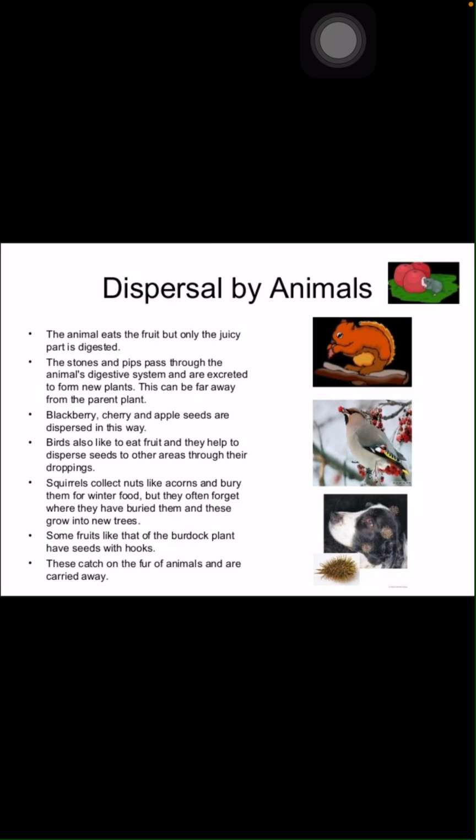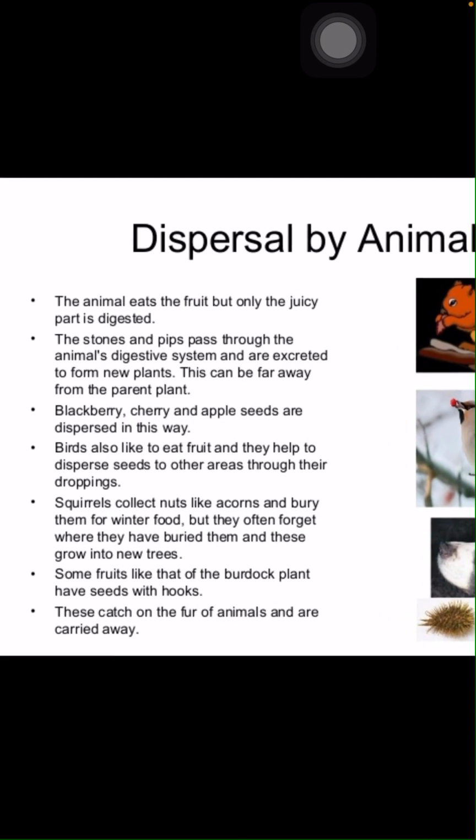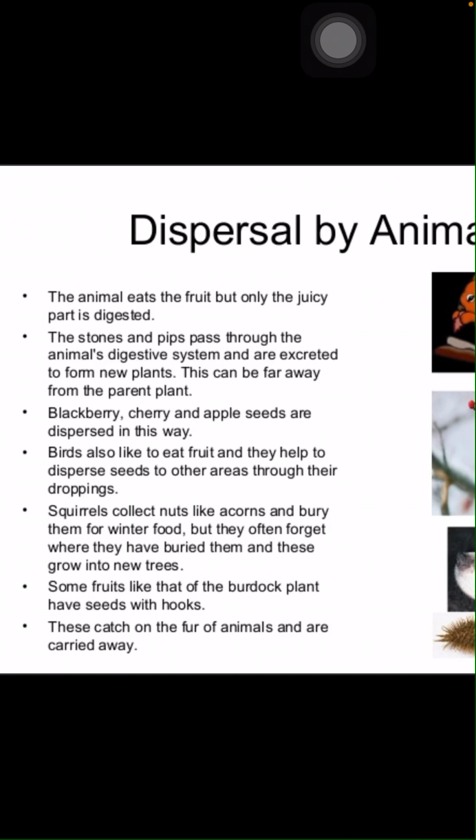The animal eats the fruit, but only the juicy part is digested, children. The stones, the pips, pass through the animal's digestive system and are excreted to form new plants. This can be far away from the parent plant. Blackberry, cherry and apple seeds are dispersed in this way, children. Birds also like to eat fruit and they help to disperse seeds to other areas through their droppings. Squirrels collect nuts like acorns and bury them for winter food, but they often forget where they have buried them, and these grow into new trees.